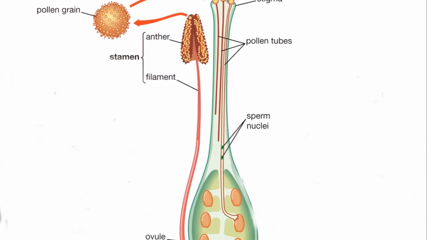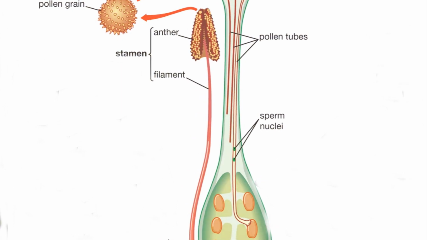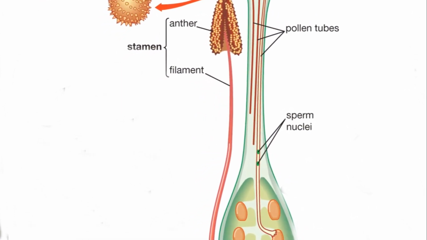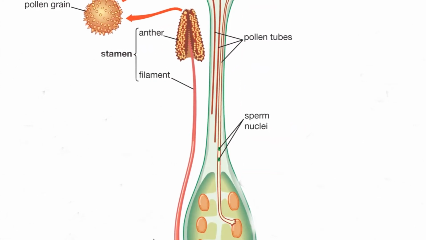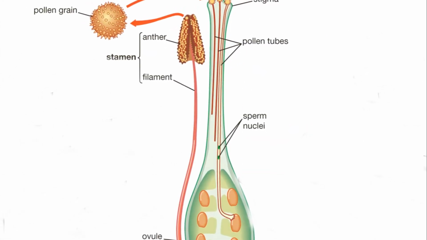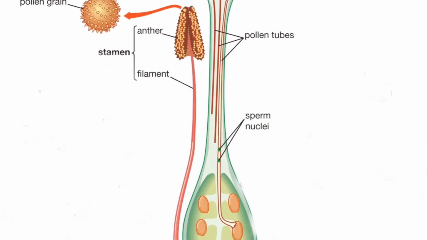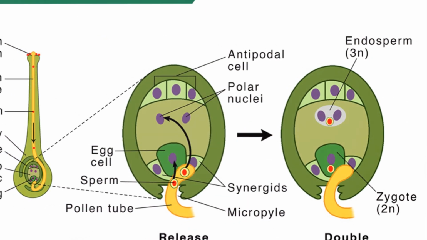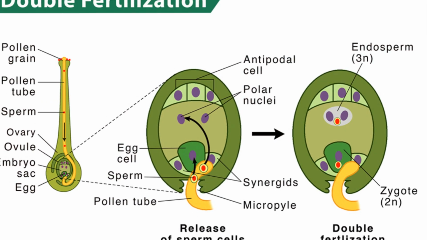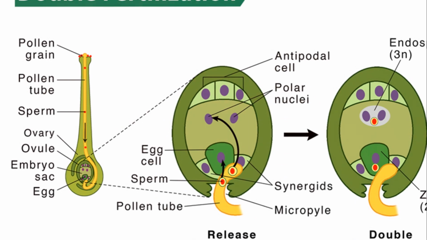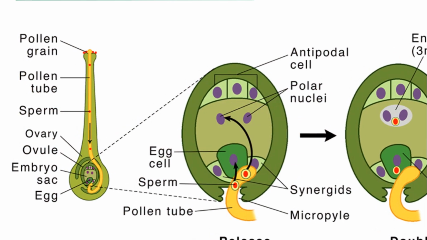Once a pollen grain lands on the stigma, it germinates, sending down a pollen tube through the style to reach the ovule in the ovary. This is the start of fertilization. In a process unique to plants called double fertilization, two sperm cells are delivered to the ovule. One sperm fertilizes the egg cell to form a zygote, which develops into an embryo. The other sperm fuses with two other cells in the ovule to form the endosperm, which will nourish the growing embryo.